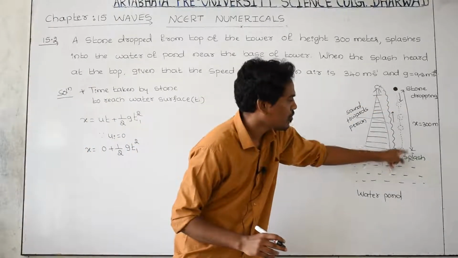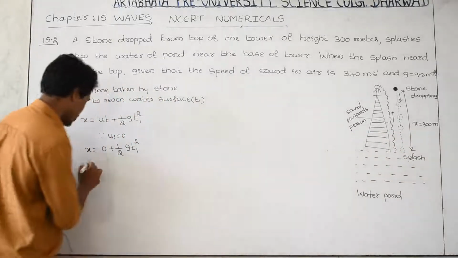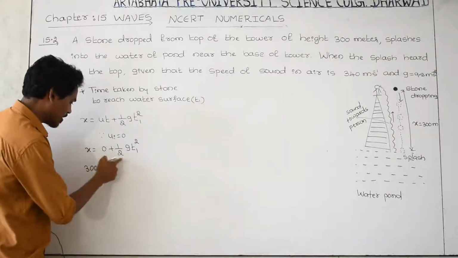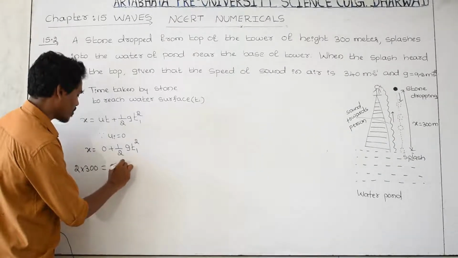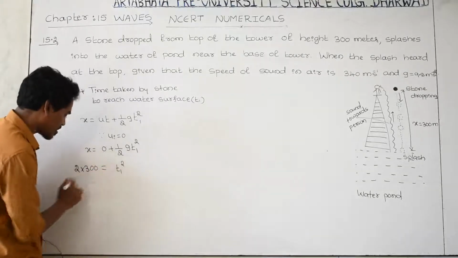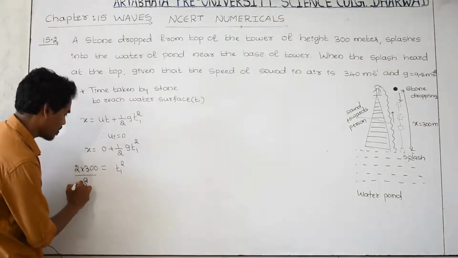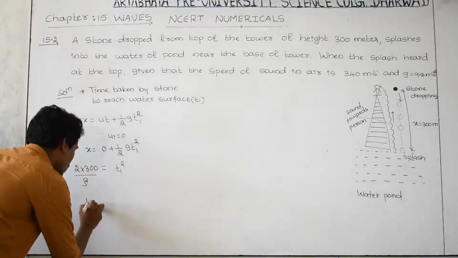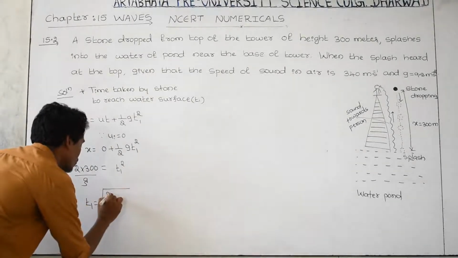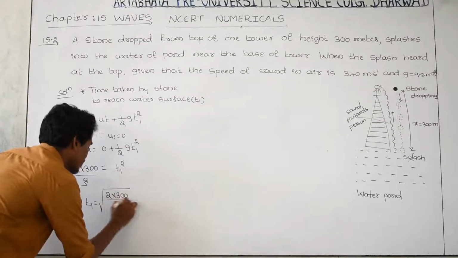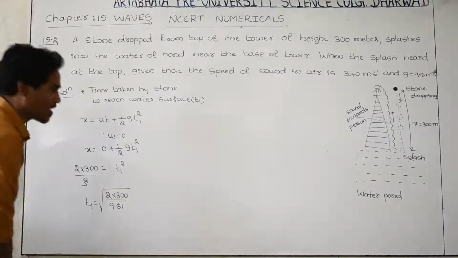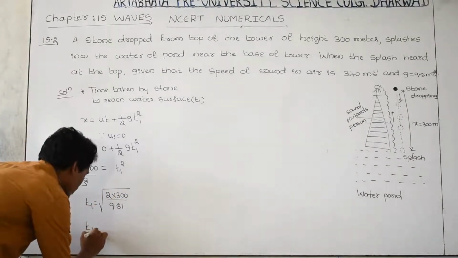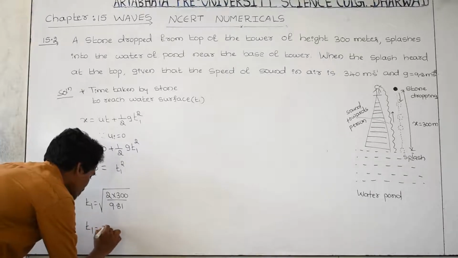From here to here, what is the distance? 300 meter. Substitute here 300, take 2 this side, 2 into 300 is equal to g into t1 square, or you take g this side, then this is t1 square. Therefore, t1 is equal to root of 2 into 300 divided by g value as you know variable, that is 9.81 meter per second square. Please cancel everything, then t1 you are getting that is around 7.82 second.